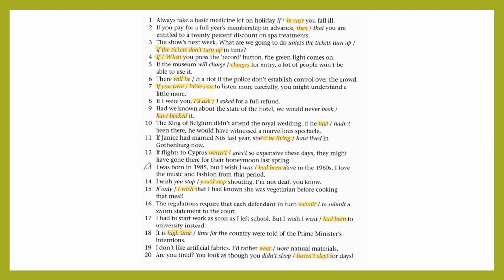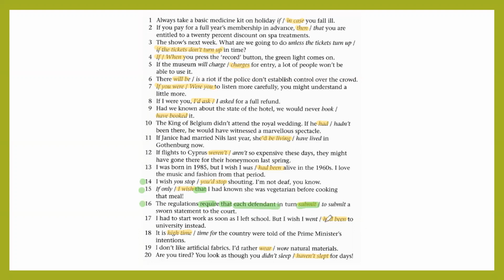For instance, if we look at the sentence, I wish you would. We want to change the situation. 15, I wish, because we have that. After if only, we cannot use that. 16, do you remember these? Requires that each defendant in turn submit. That is a verb, subjunctive, remember. Then we have that, then we have the subject, and we use infinitive.